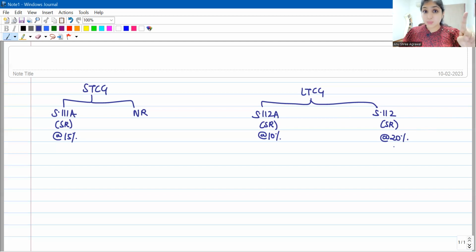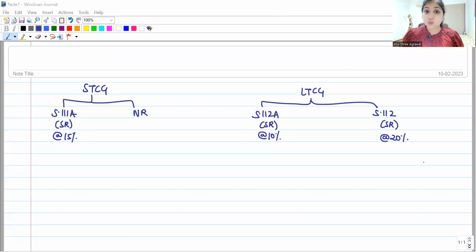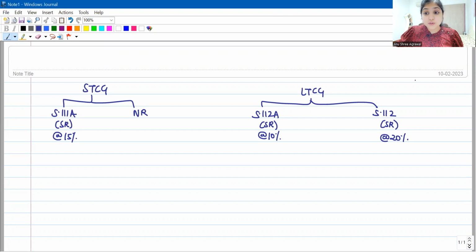But if they are listed equity shares and 0 coupon bonds, then we have an option: if we want, we can tax them at 10% without indexation. In fact, the option is not only for listed shares, it's for listed securities. So in case the asset happens to be listed securities or 0 coupon bonds, and you're fitting them under section 112, then you have an option: 20% with indexation, or 10% without indexation. Otherwise, generally, section 112 comes under 20% taxation.